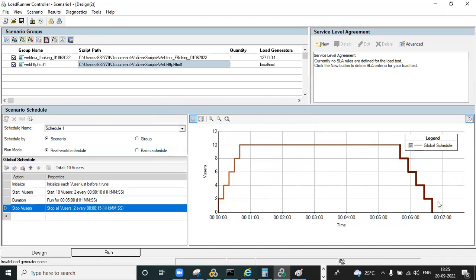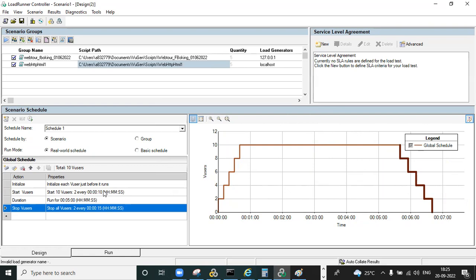See, every 2 users, 15 seconds cycle. Total test is now, how much time is it executing? 7 minutes. Our test will be finished. So if you want to design the scenario, you need to design the scenario like this.